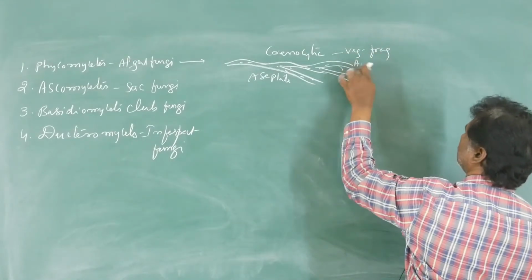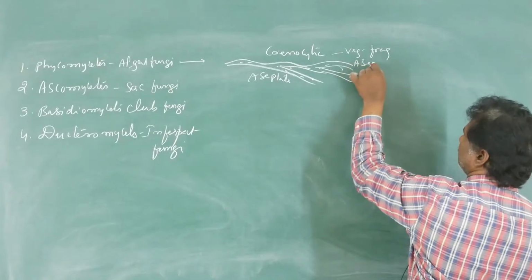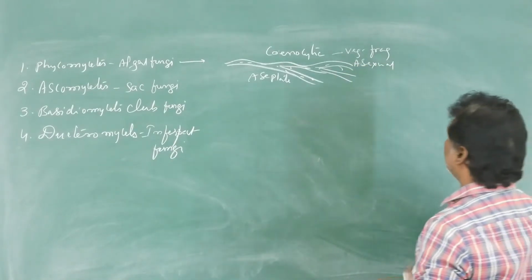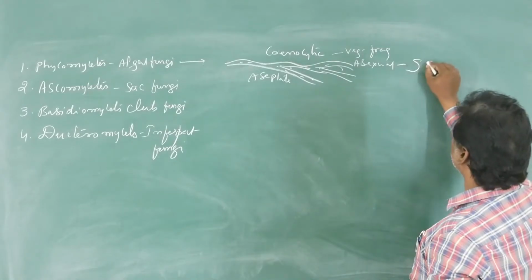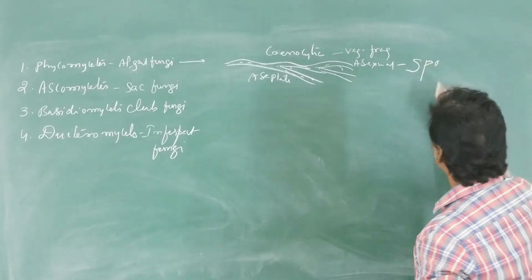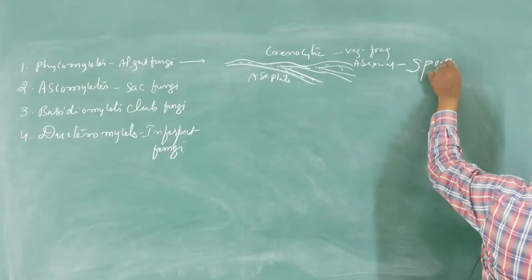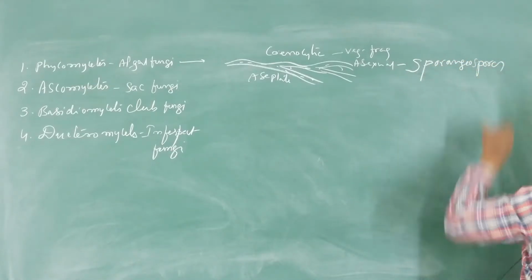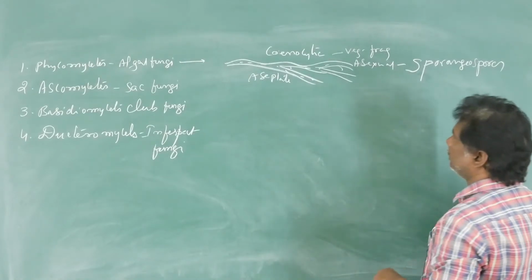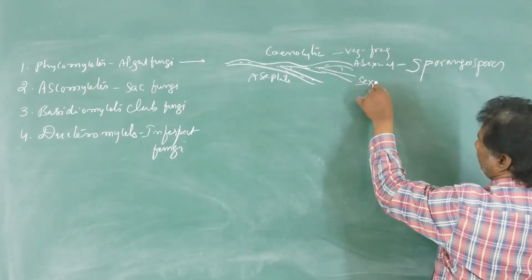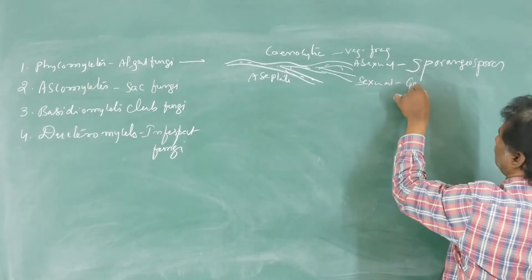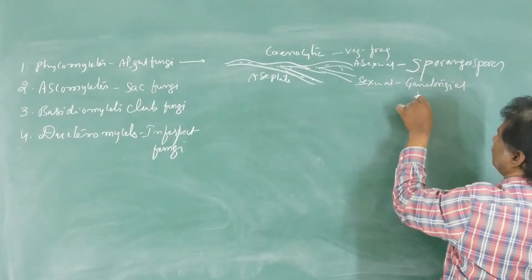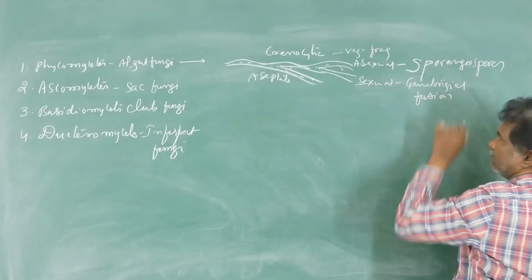Asexual reproduction is by special spores, which are called sporangiospores. Sexual reproduction is by gametangial fusion.